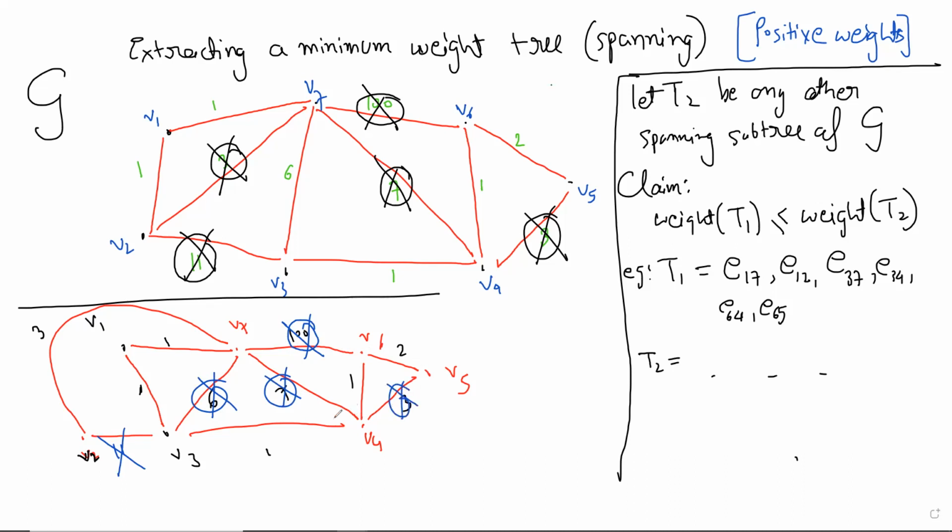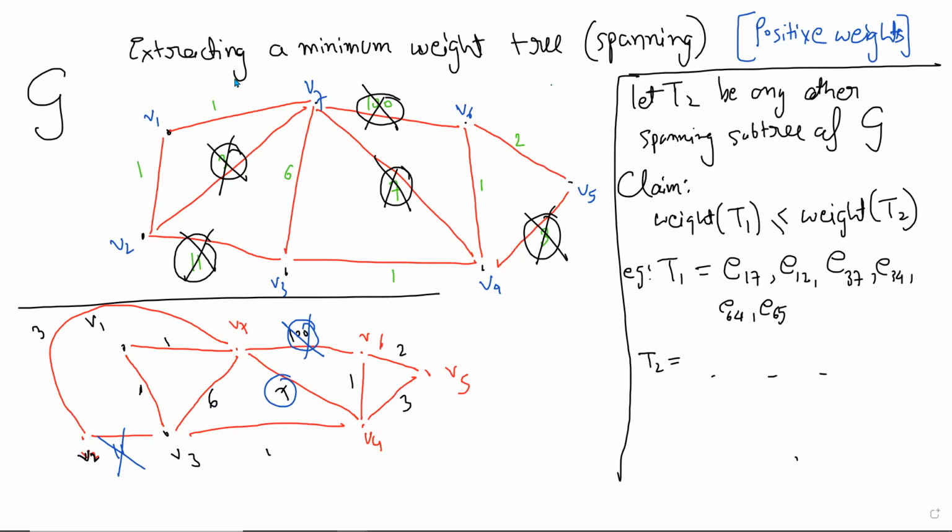How much better can you get from here? I don't think so. This is still going to be minimum, right? I think everybody is convinced. This tree is again minimum because what better can you do? You have to use all the ones, and you have to use 2 more. You are using 2 and 3. That's because every tree on 7 vertices needs to have 6 edges. Can't do less than that, right? It is minimum. I am feeling this method is correct. It is never suggested as an algorithm, though there are many algorithms for spanning tree, because algorithmically it's not good. But mathematically, I think it's correct.